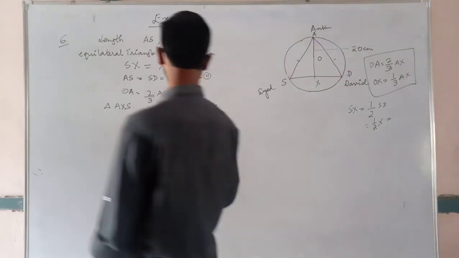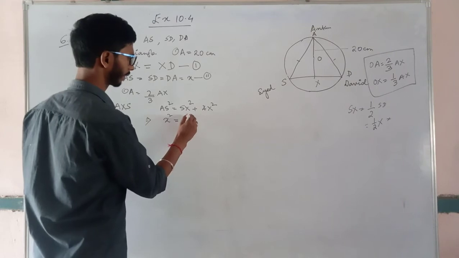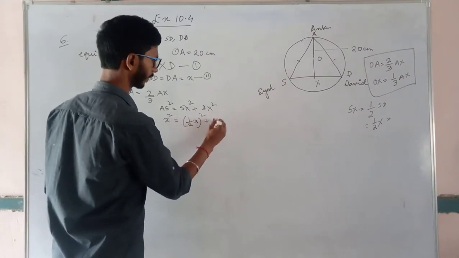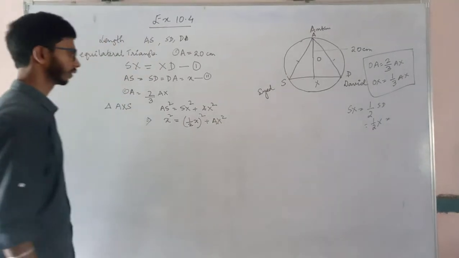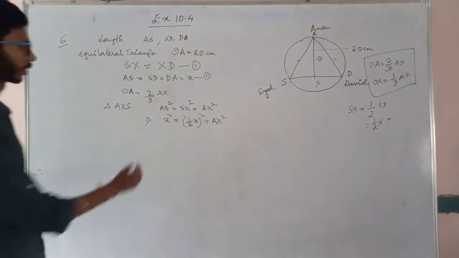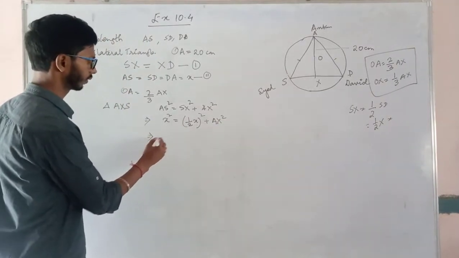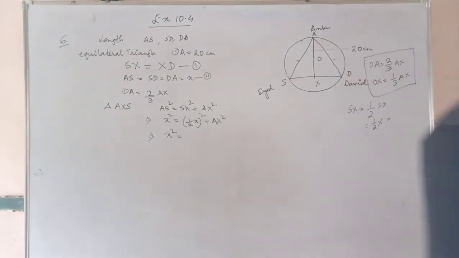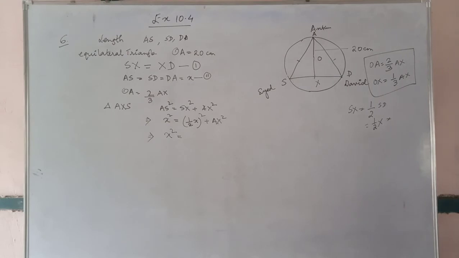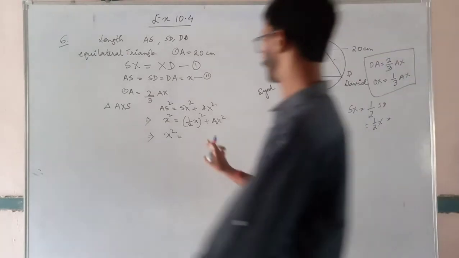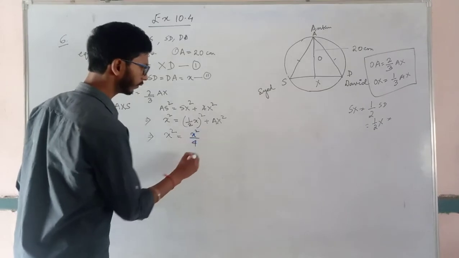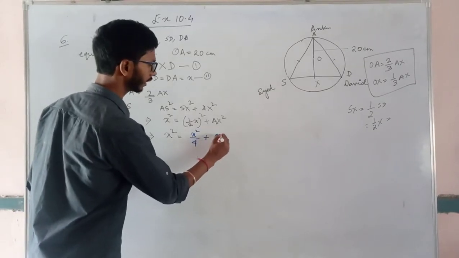So what can we write? x square equals x square by 4 plus AX square.